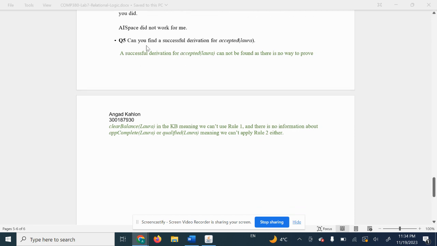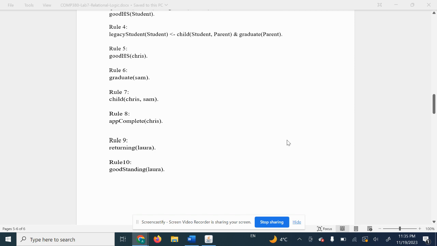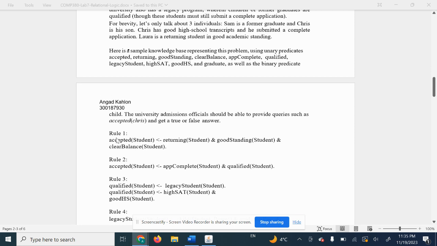But for question five, where it says, "Can you find a successful derivation for accepted(Laura)?" a successful derivation for accepted(Laura) cannot be found, as there is no way to prove returning and good standing for Laura in the knowledge base, meaning we can't use rule 1, and there's no information about app_complete(Laura) or qualified(Laura), meaning we can't apply rule 2. The only information we've been given about Laura is that she's returning and in good standing, but that is still incomplete for rule 1, and incomplete information for rule 2.